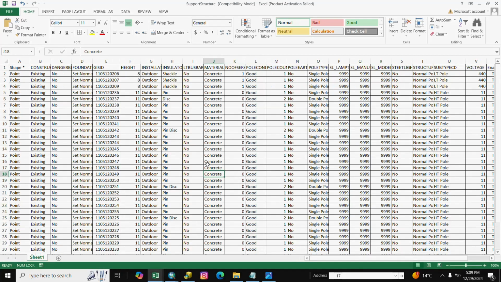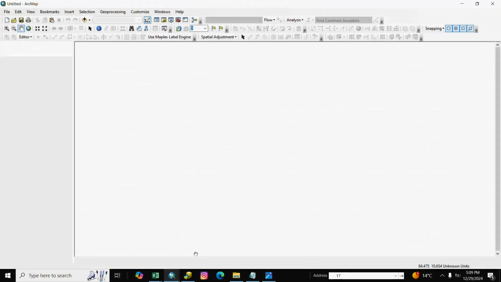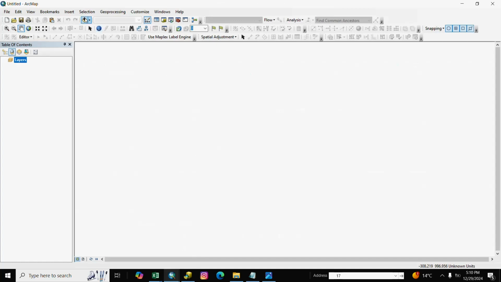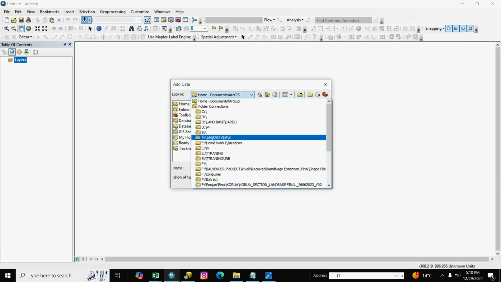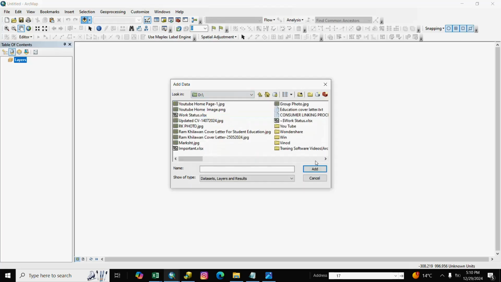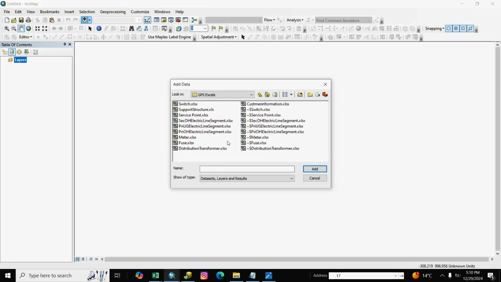Here is support structure. We take the support structure data, open ArcGIS and add the Excel file. Go to the path and Excel file.